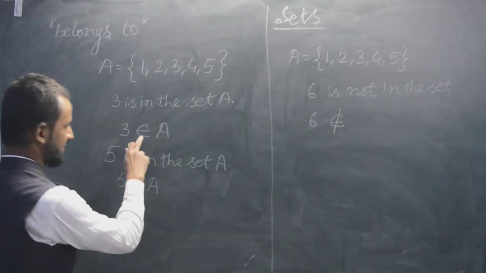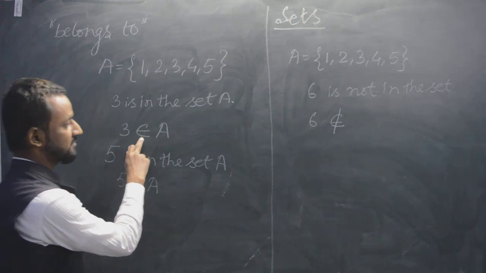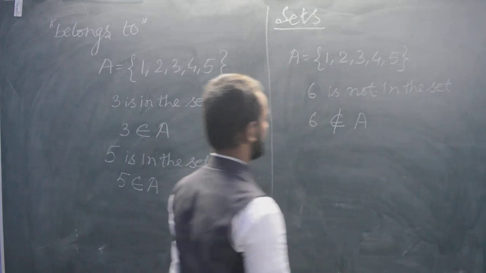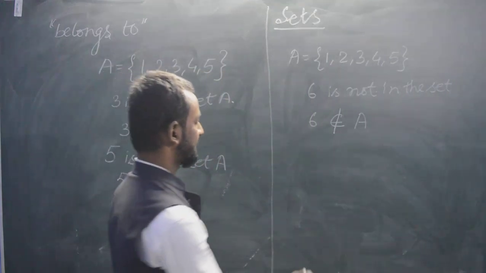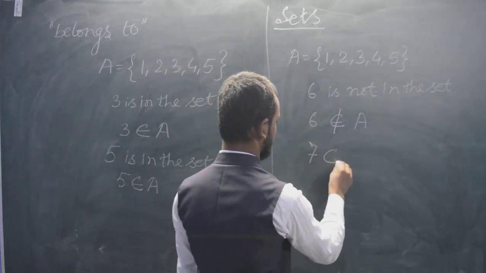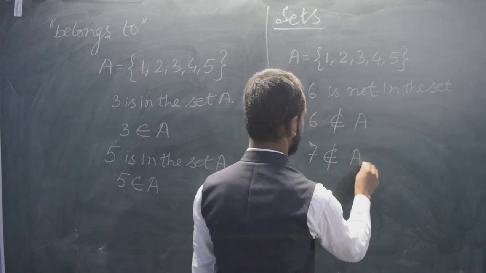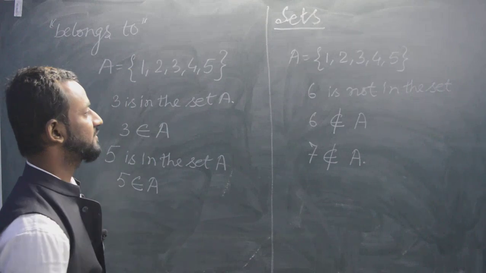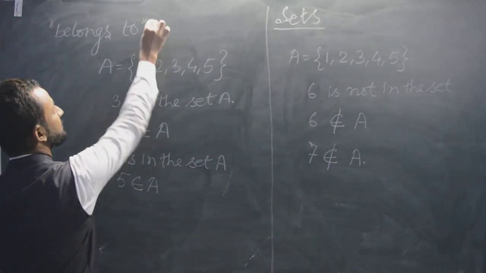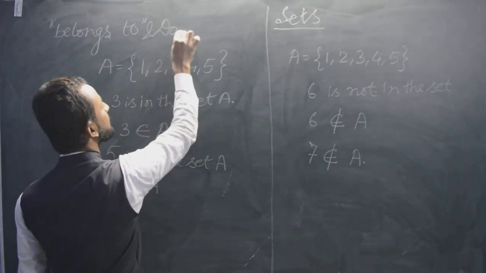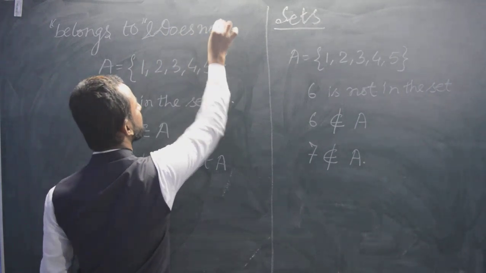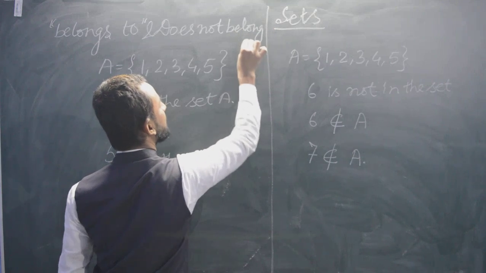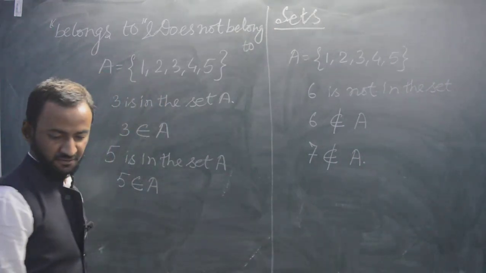This sign says belongs to, this sign says does not belong to that particular set. So 6 does not belong to A. 7 does not belong to A. So this is the concept of belongs to and does not belong to.